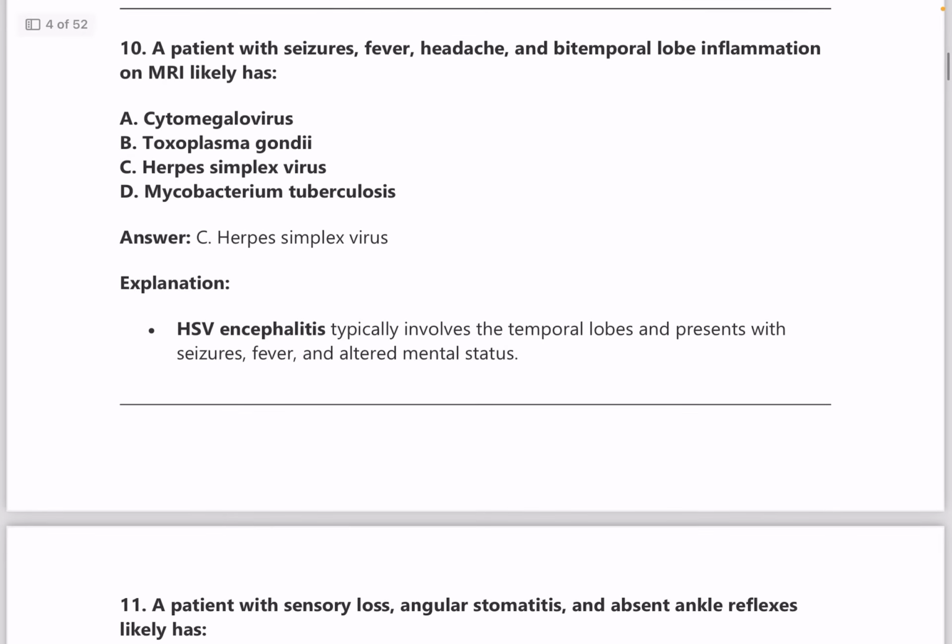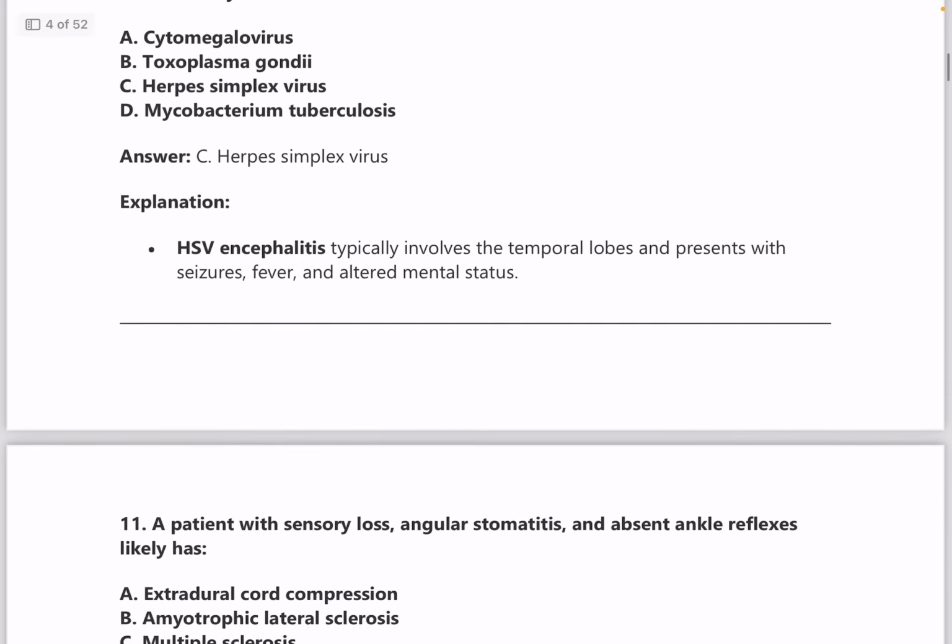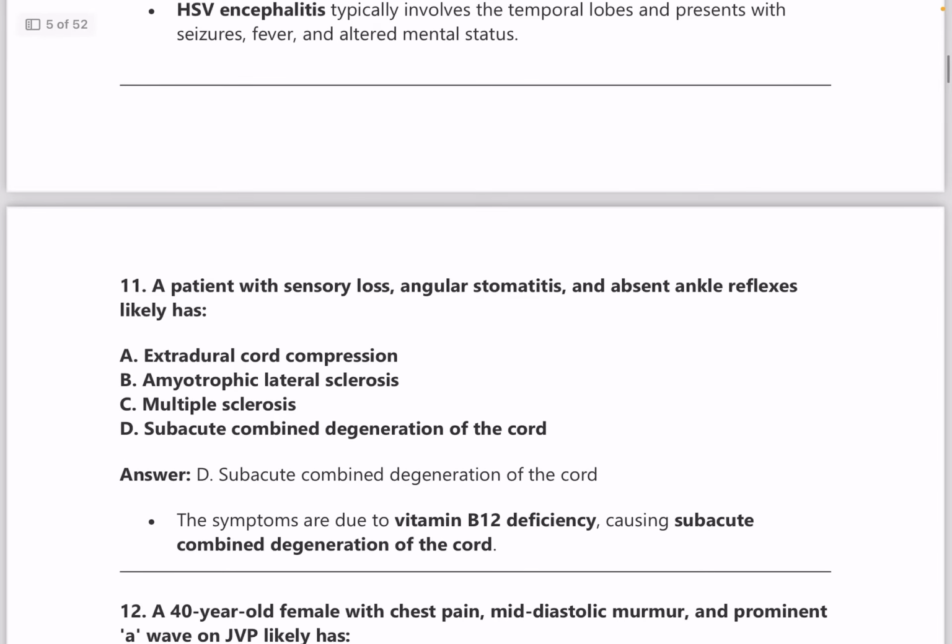Next question, a patient with seizures, fever, headache and bitemporal lobe inflammation on MRI has? Answer is herpes simplex virus infection, that is HSV encephalitis. So all these are PYQs and they are very important topics. So you need to read in depth about the PYQs.